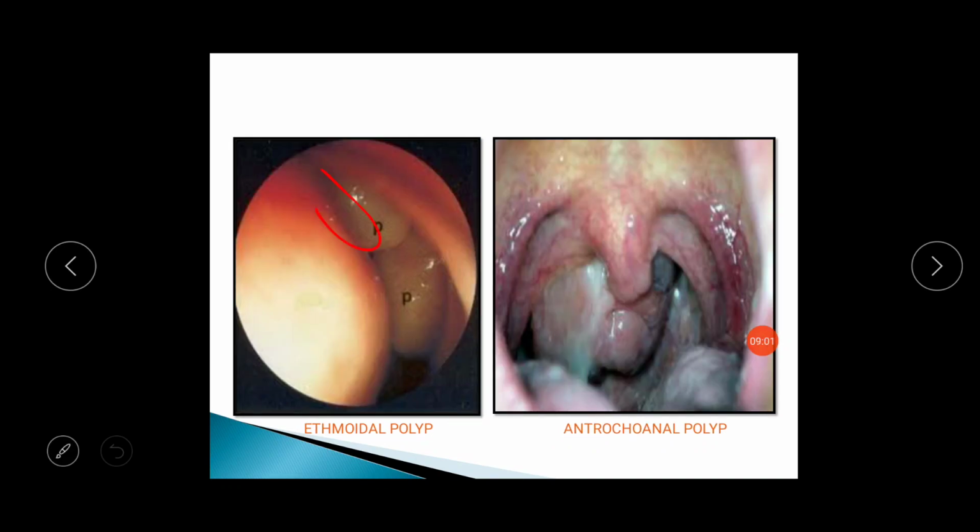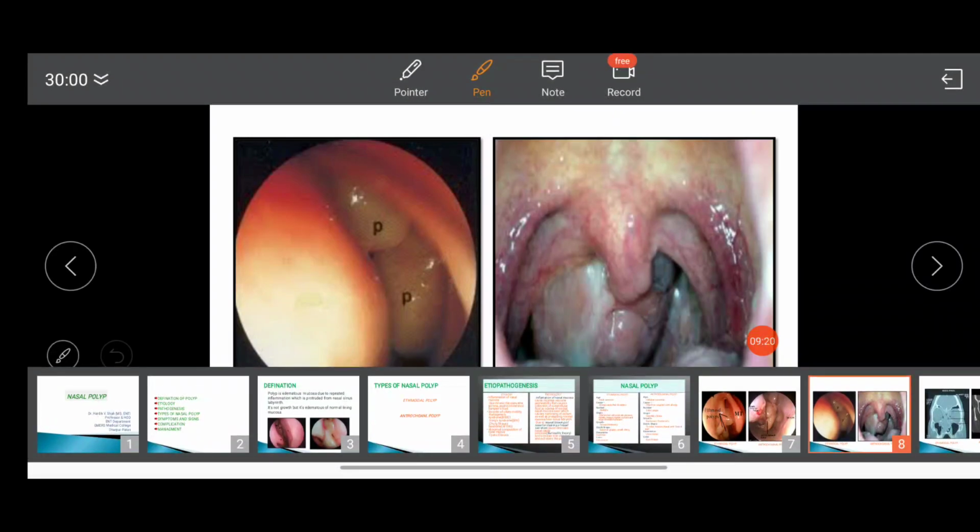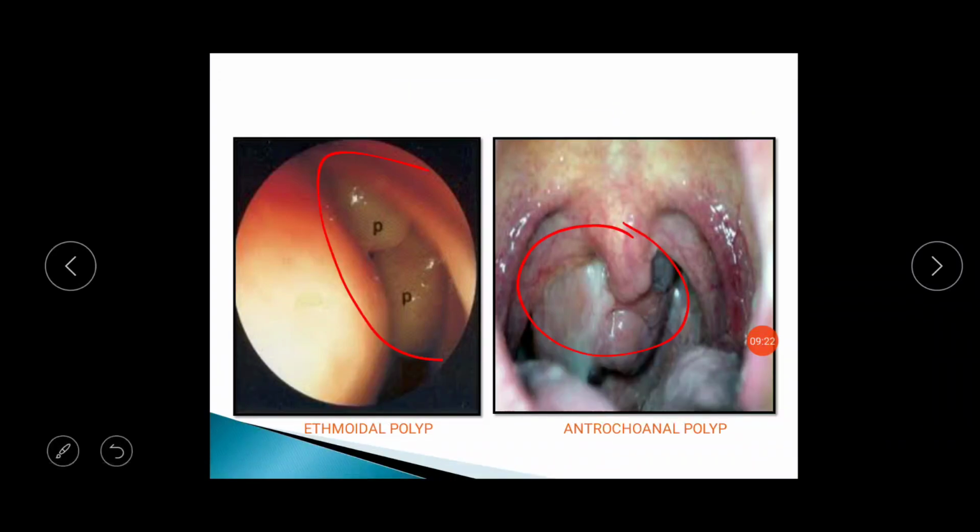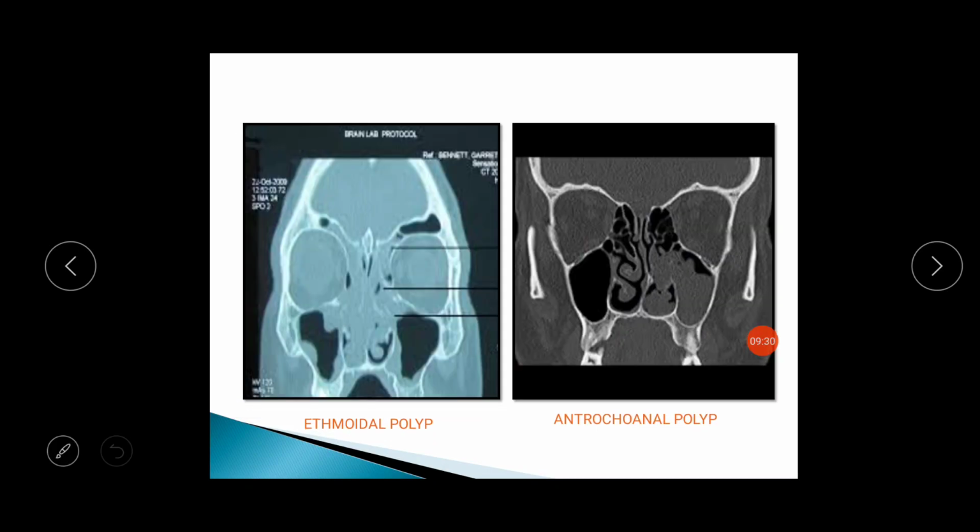Here you can see the multiple polyps in the nasal cavity, but this diagram is suggestive of the choanal part of the antrochoanal polyp, which is coming from the nasopharynx. This is the nasopharynx here, and this is the oropharynx. So from here it will go directly into the oropharynx. Whenever a patient has an antrochoanal polyp or multiple polyposis in the nasal cavity, it will cause a change in voice, and it will cause denasality of the produced voice.